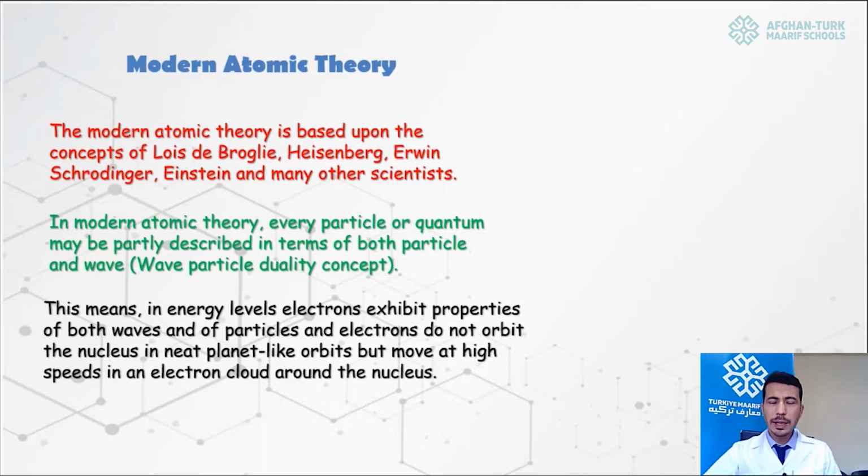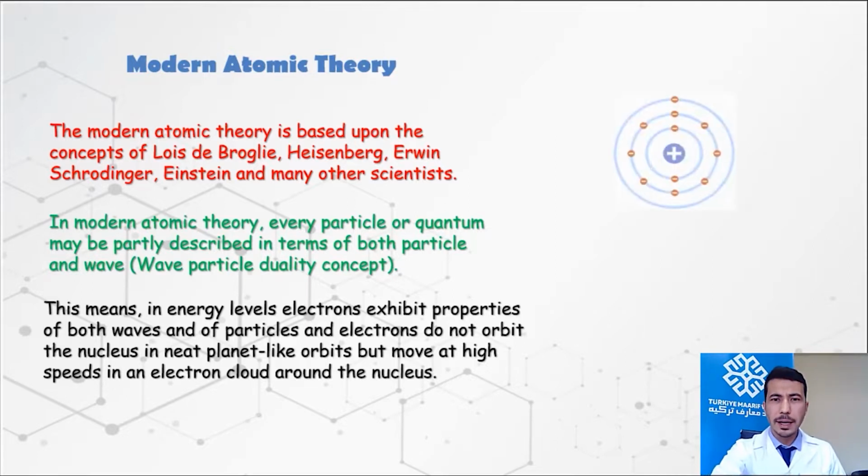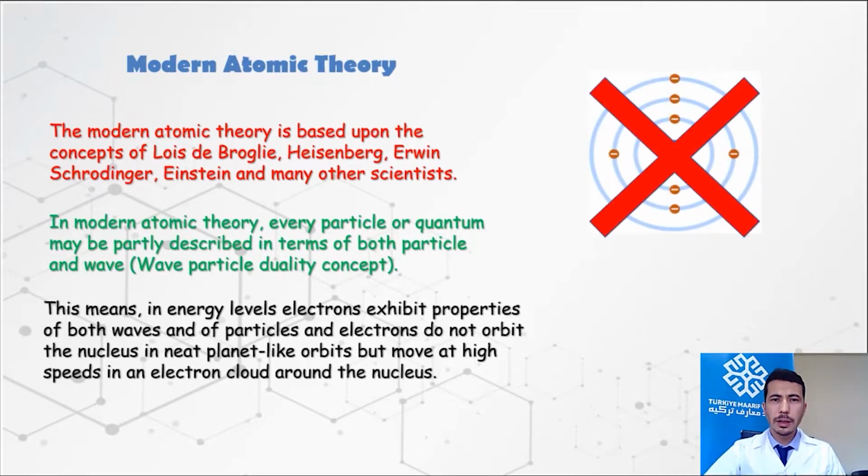When electrons are orbiting around the nucleus with a wave motion, they produce an electron cloud around the nucleus. They are not circulating in neat planet-like orbits around the nucleus. So for right now, we say that this is correct. No, this is wrong. Okay.